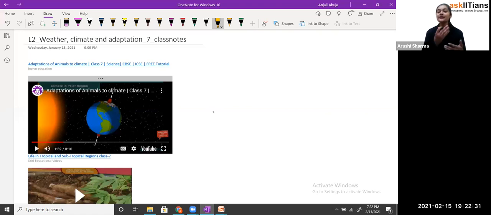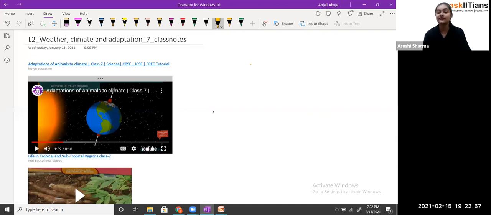For example, in the polar region, we have noticed that it has very extreme conditions, like snowfall. Whenever there is high snowfall, that means the temperature is very low, and because of that, the only animals which have their body covered with a fur kind of structure or a woolen kind of structure are able to survive at those places.